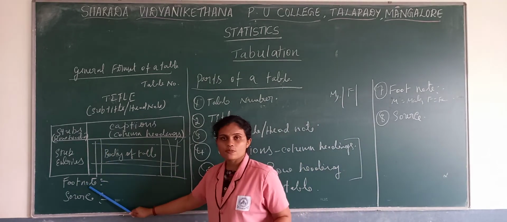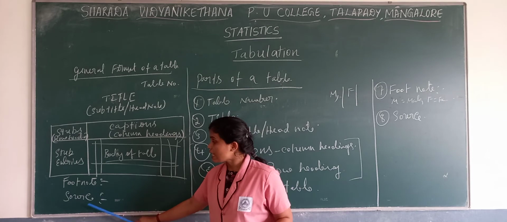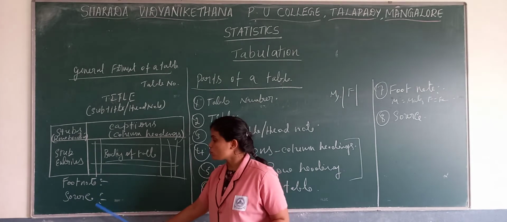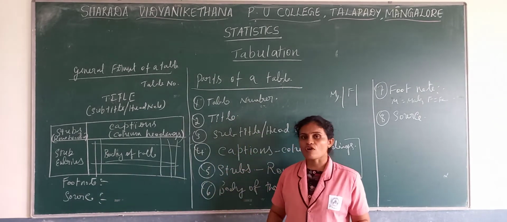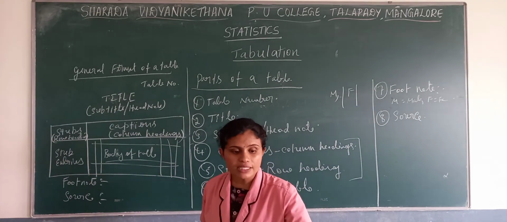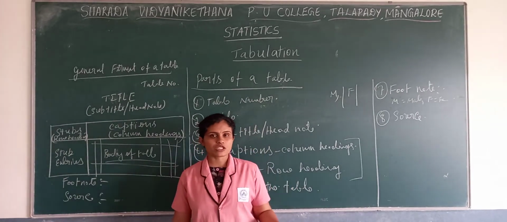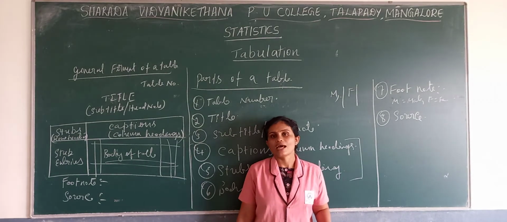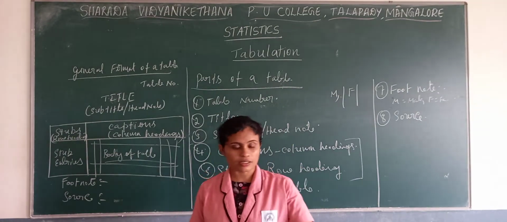Then the footnote: just below the table, footnotes we will write. Then just below the footnote we will write the source. So this is the format of a table. Next, we'll see some rules and principles of tabulation and also the types of tabulation that we will cover.